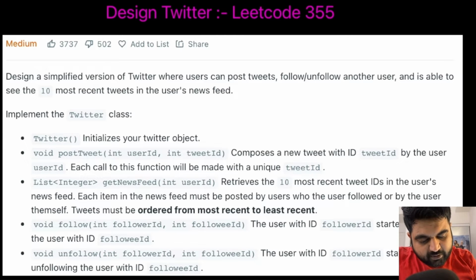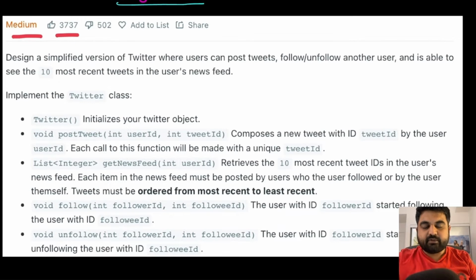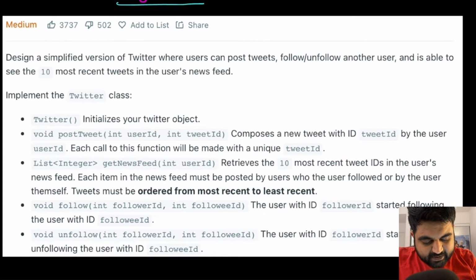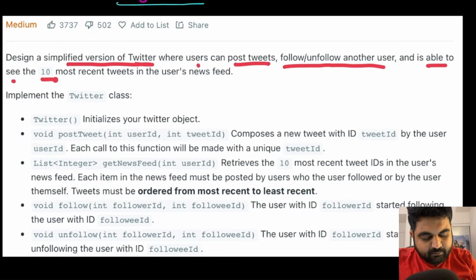So the problem we are going to solve is called design Twitter, and we all know what Twitter is. This one is a LeetCode medium problem and also a very well liked problem. Let's try to understand the problem statement. Basically, we need to design a simplified version of Twitter where users can post tweets, follow and unfollow other users, and are able to see the 10 most recent tweets in the user's news feed.